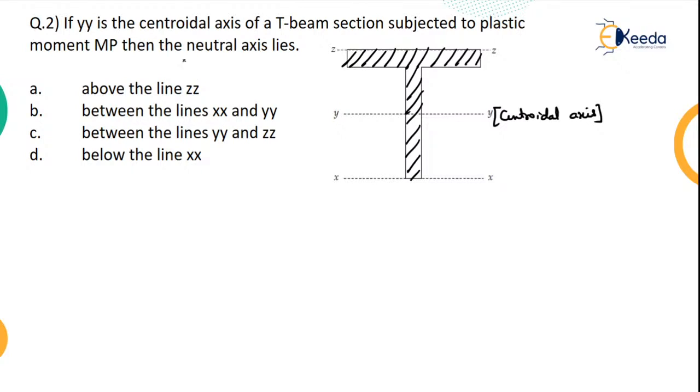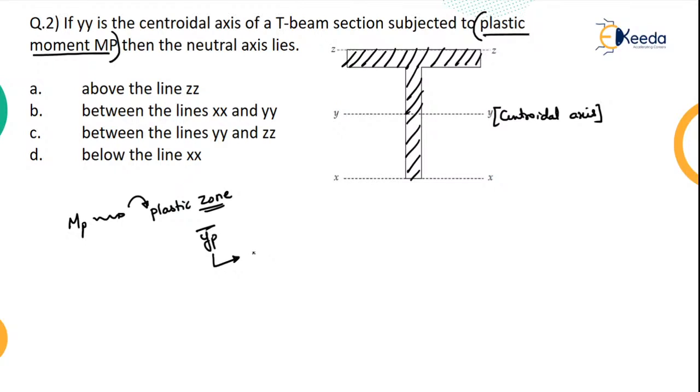So generally, the very important thing to be noted here is this: he's asking you about the plastic moment MP. When any section has entered into the plastic zone, we will have to calculate the plastic neutral axis. Where does the plastic neutral axis lie?